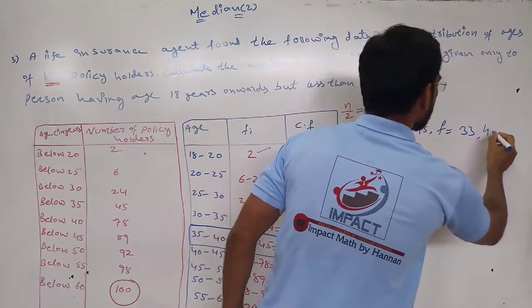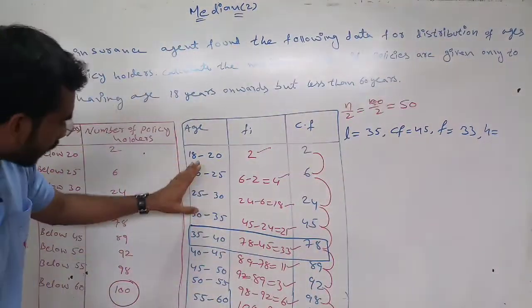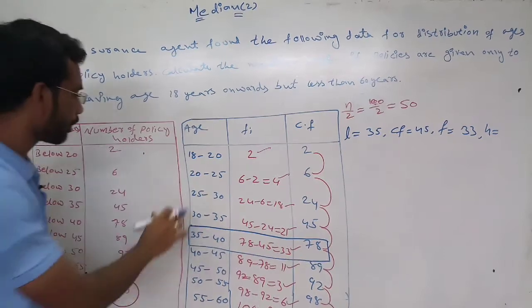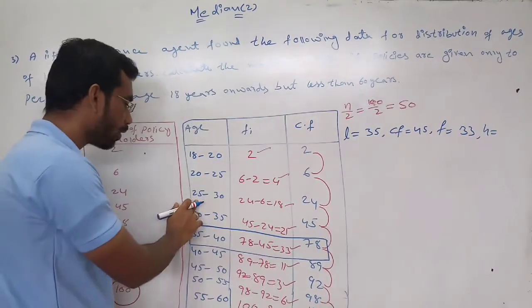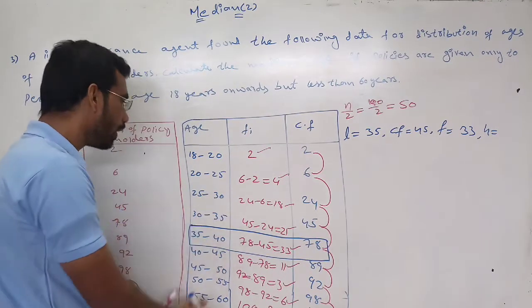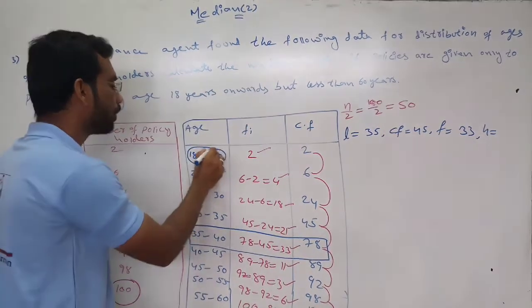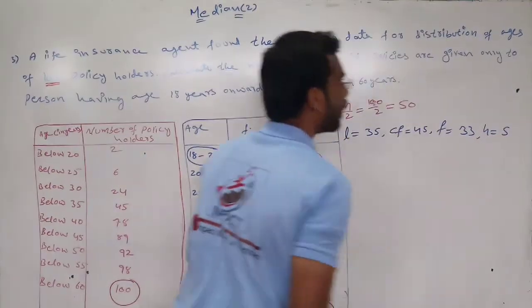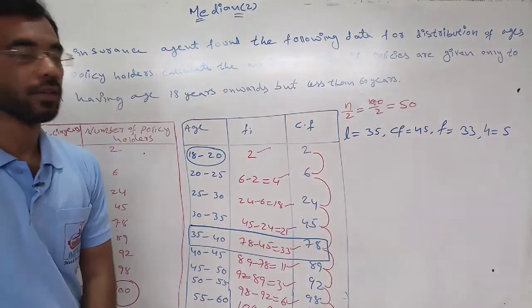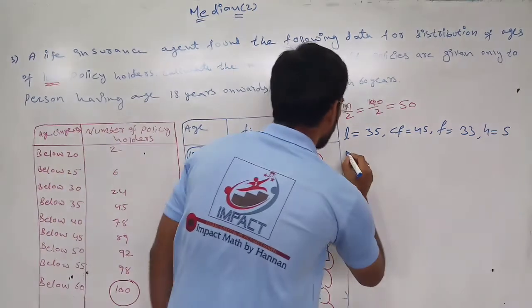Next, H: the common difference here, 20 to 25 is 5, 25 to 30 is 5. Everyone has a difference of 5, so H is equal to 5. Now what is the formula to find the median?